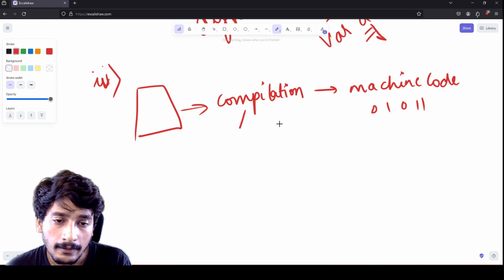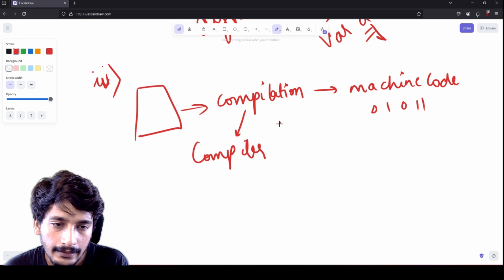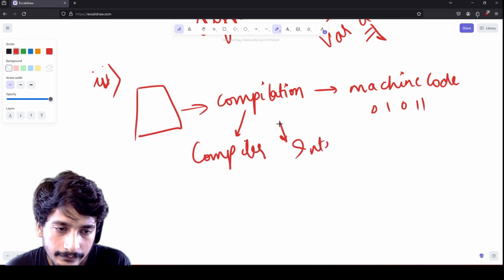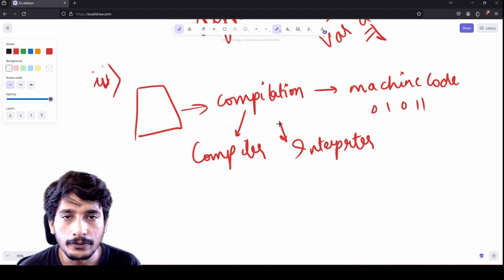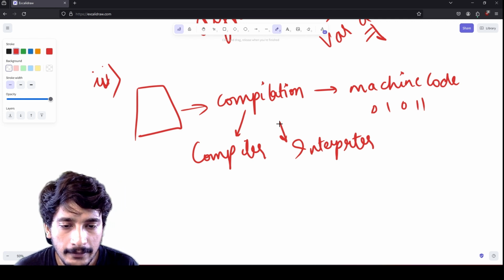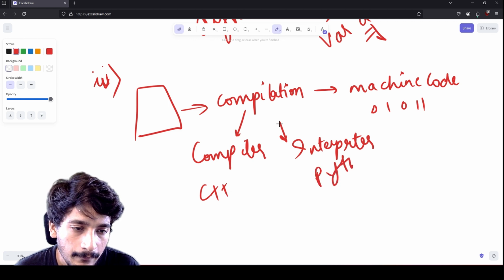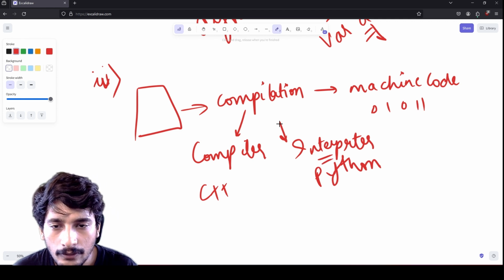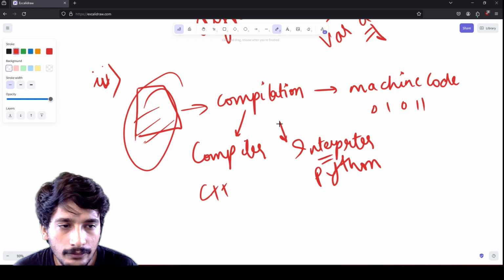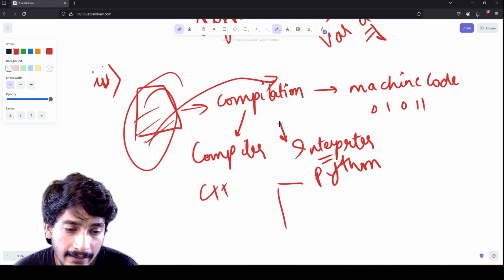There are two types of compilation that could happen: it could use a compiler or it could use an interpreter. It depends upon which language you are using for coding. If you are using C++, it uses a compiler, whereas if you are using Python, it uses an interpreter. What happens in a compiler? It takes the code all at once and compiles it into machine code. Whereas an interpreter goes line by line and converts it into machine code.